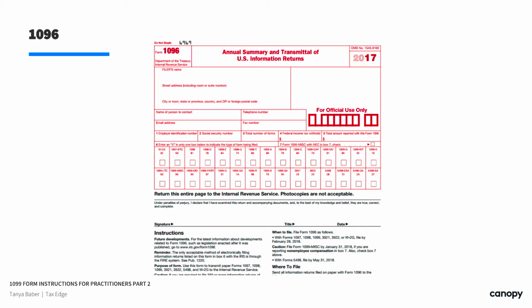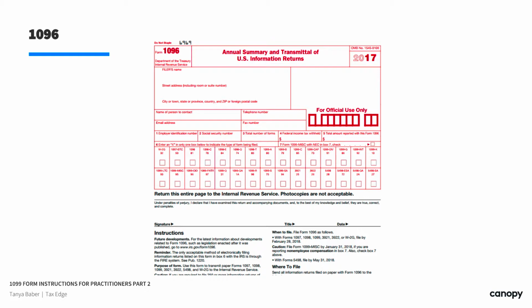1096. This is for everything, because now that you've been able to take a mental breather for a second, there were tons of these 1099 forms. Oh my gosh, there's so many of them. The 1096 goes with every one of them. So the 1096 you should be the most familiar and acquainted with no matter what 1099 forms you're doing, because it's the form that accompanies every 1099. It's a summary. You have to use one 1096 form for each type of 1099 you file. You cannot combine different 1099 types on a single 1096.